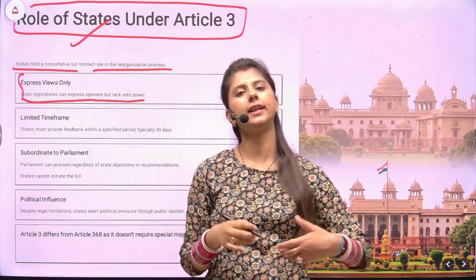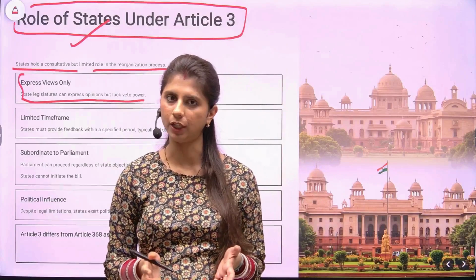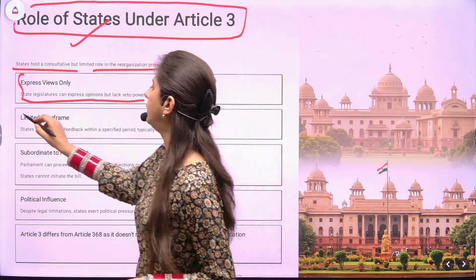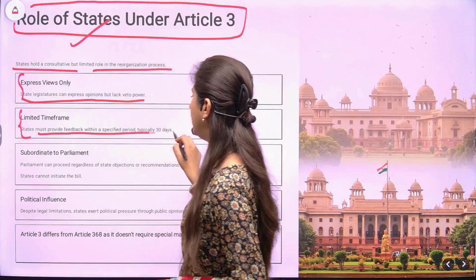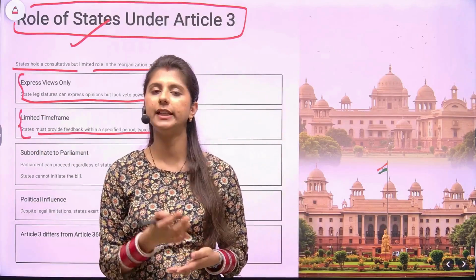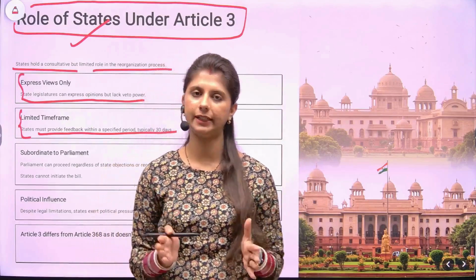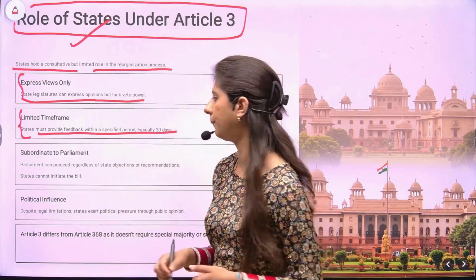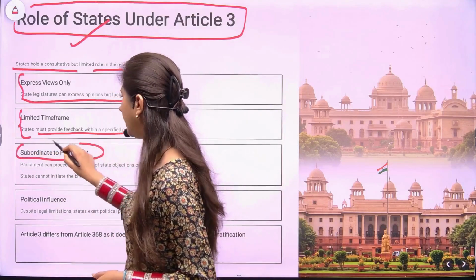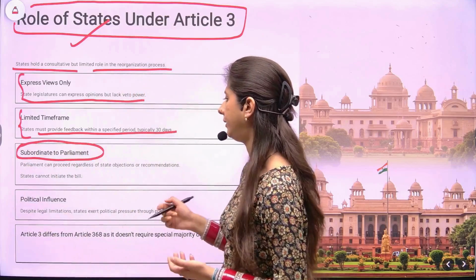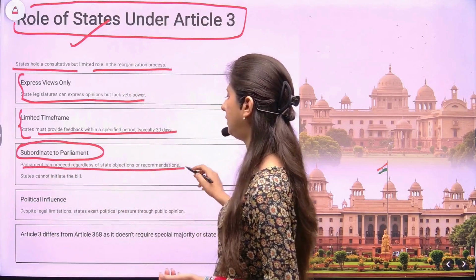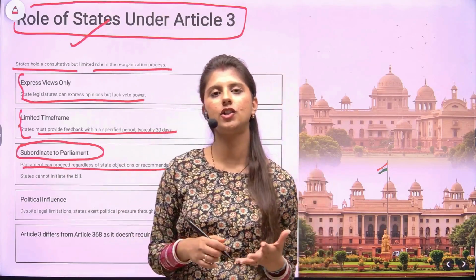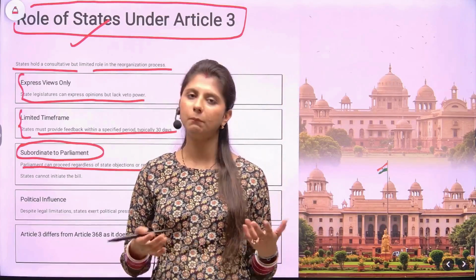This means that they can give their views, their feedback, their opinion, but they do not have any veto power to stop that bill. They have a limited time frame. This means that they need to provide, as already mentioned earlier, their feedback within a given time frame, failing which it won't make much difference as the Parliament will proceed with the law. They are subordinate to the Parliament. This is quite evident because Parliament can proceed regardless of states' objections or recommendations. The recommendations given by states might be included, might be omitted.